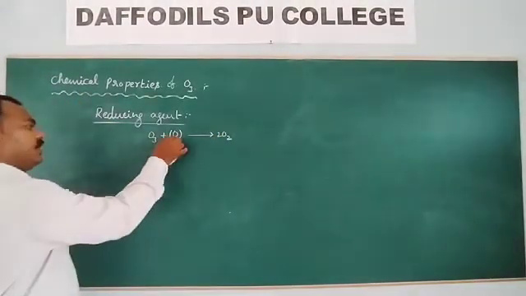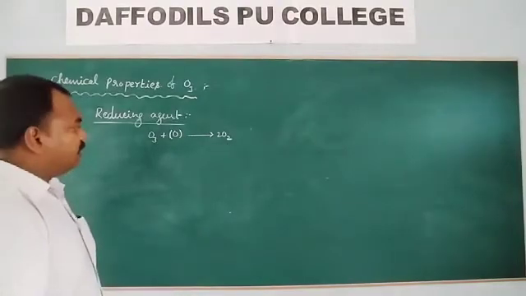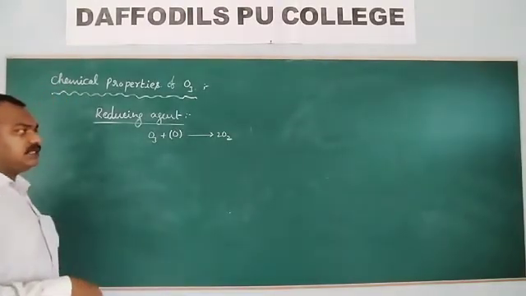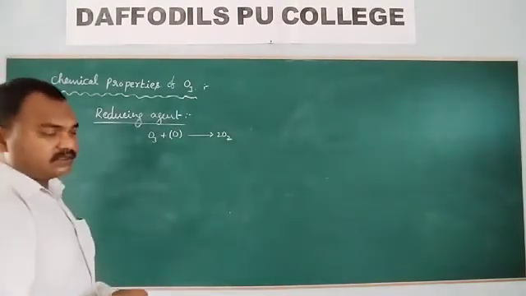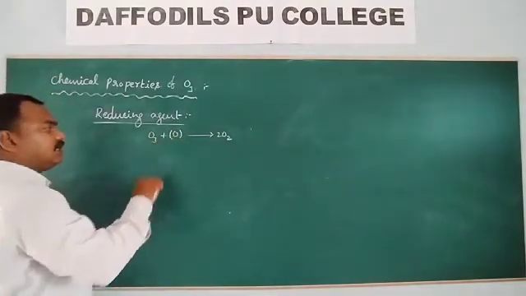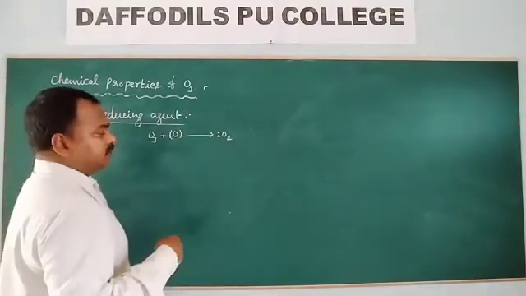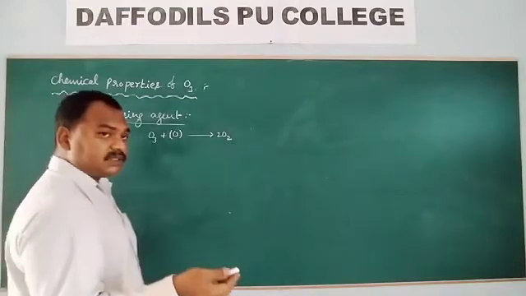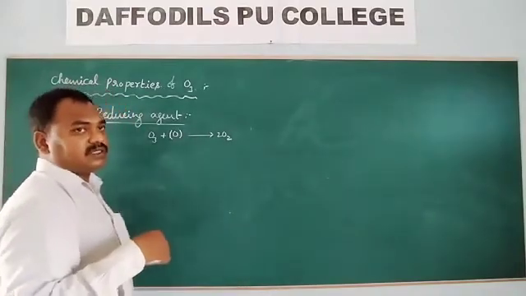O3 gains a nascent oxygen from another substance. The other substance is going to lose the oxygen.